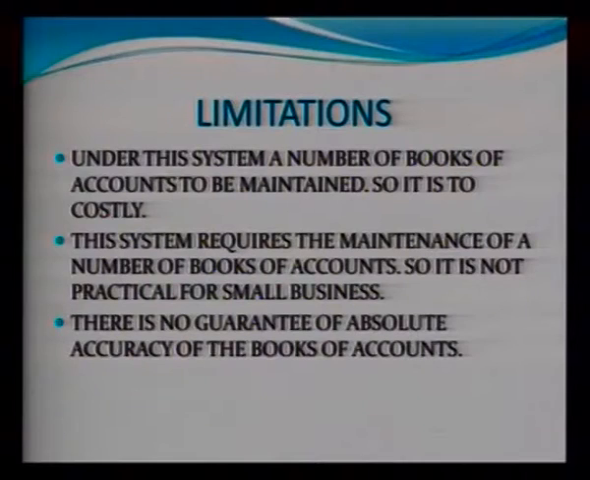So if we compare this kind of limitation in comparison to the benefits which we avail from the double entry system, this is a very small limitation. Do we have any other limitations other than that? This system requires maintaining a number of books of accounts, so it is not practical for small business. And one more limitation is there is no guarantee of absolute accuracy of the books of accounts, because there are so many mistakes in trial balance.